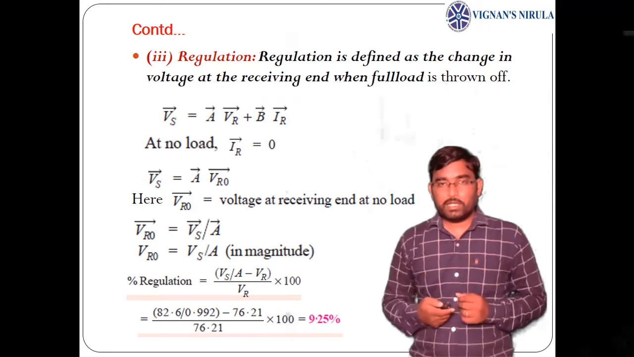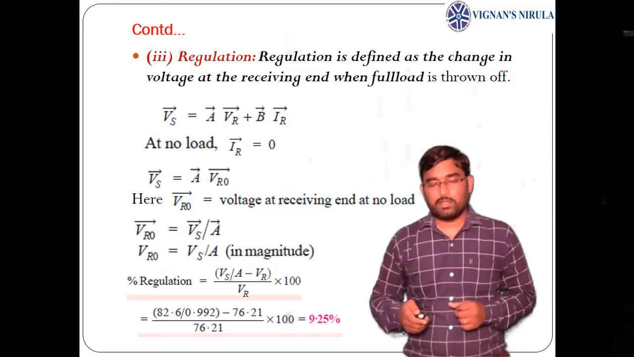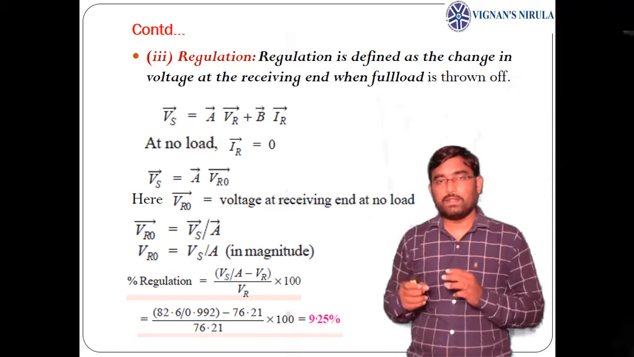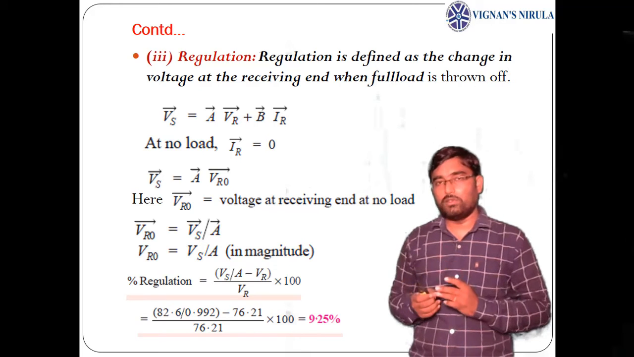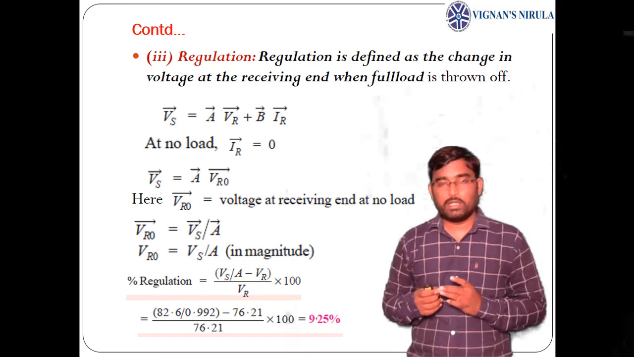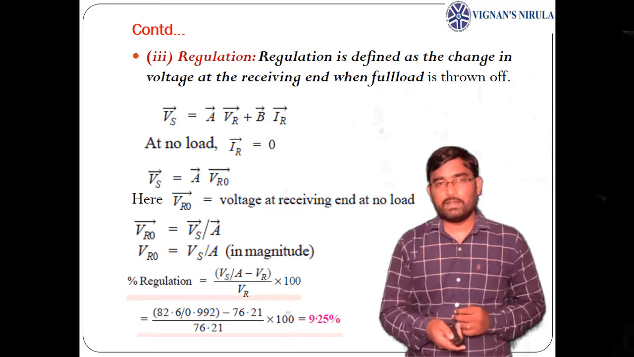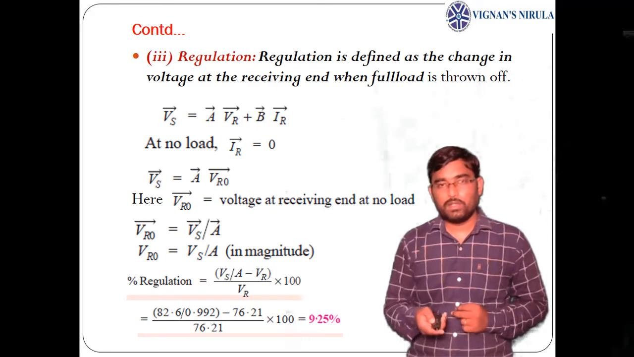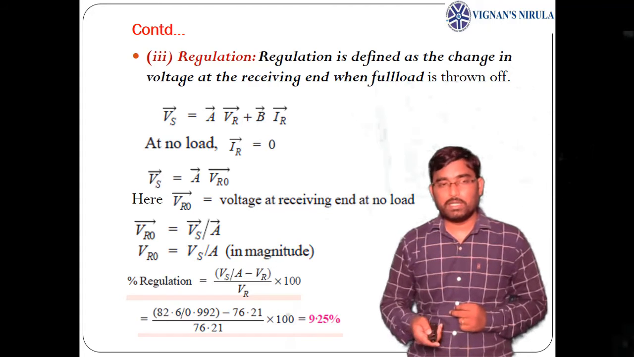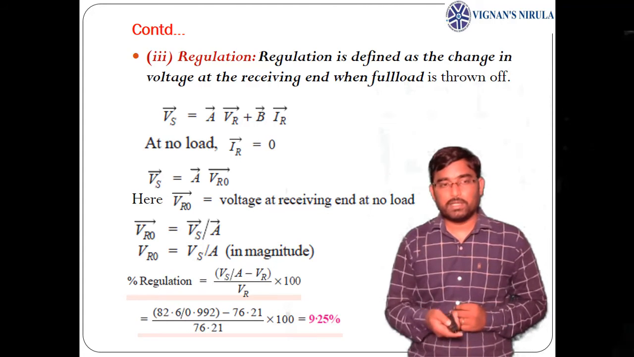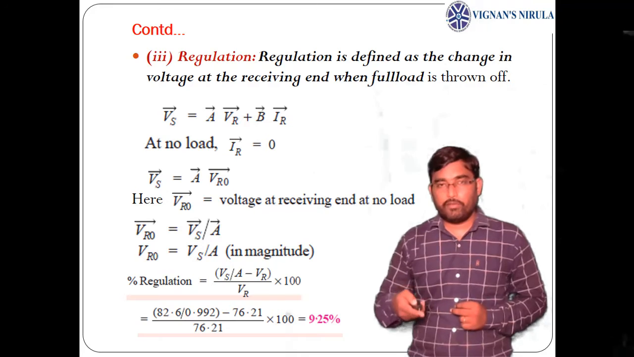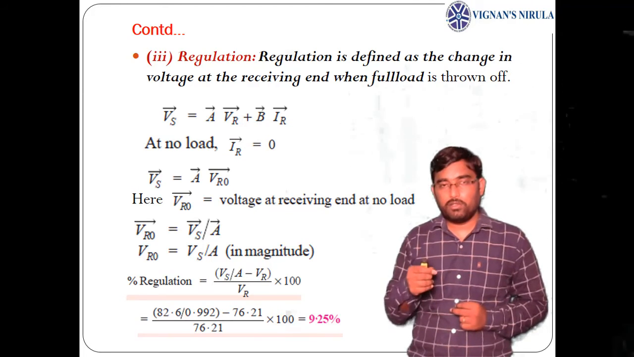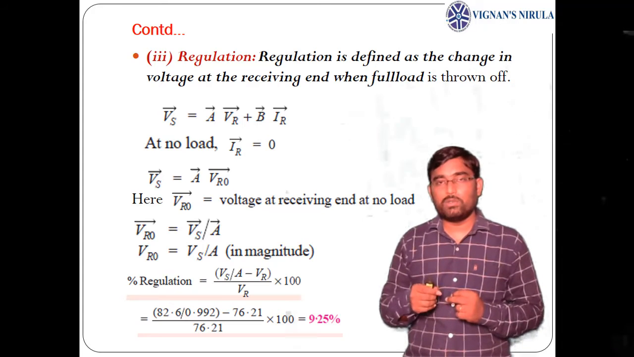Now we need to calculate the regulation. Here the exact definition of regulation is the change in receiving end voltage from no load to full load. Under no load, I am taking the Vs equation, Vs equals A VR plus B IR. Under no load, the receiving end current will be 0. Putting IR as 0, the equation becomes Vs equals A into VR. Here I am taking VR as VR naught, where VR naught means the receiving end voltage under no load.